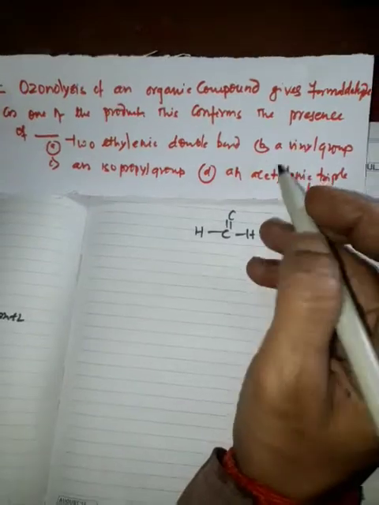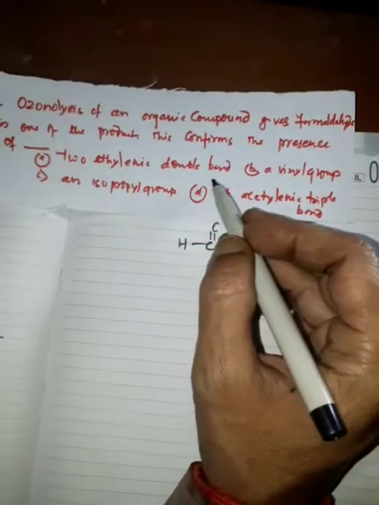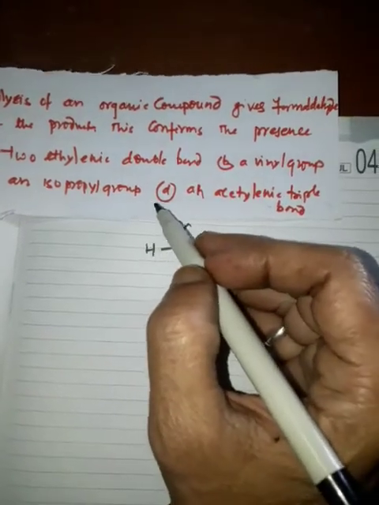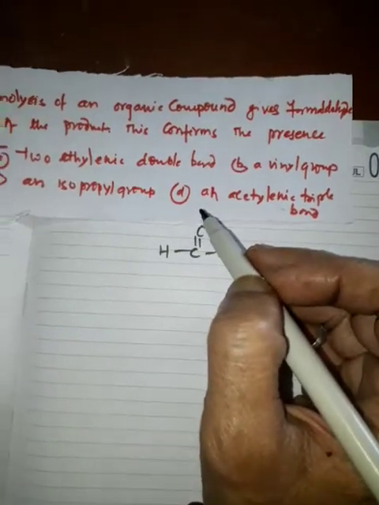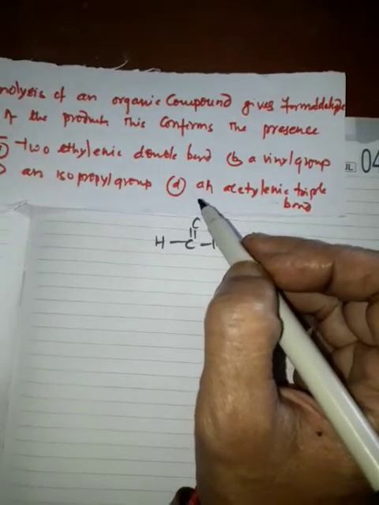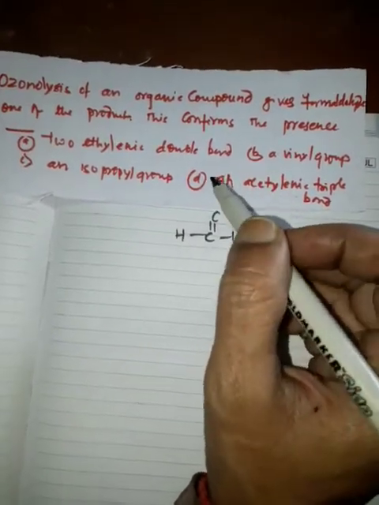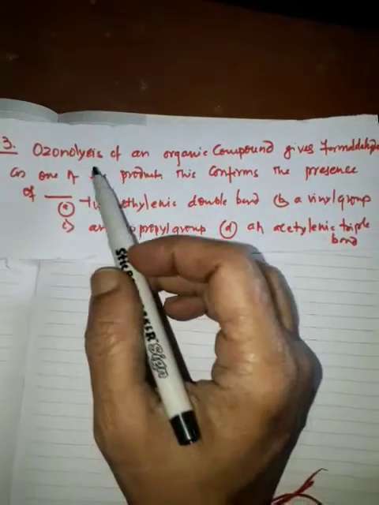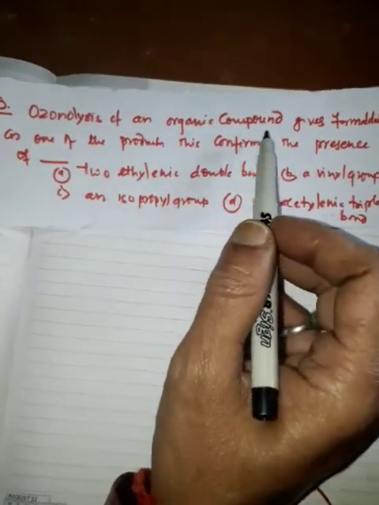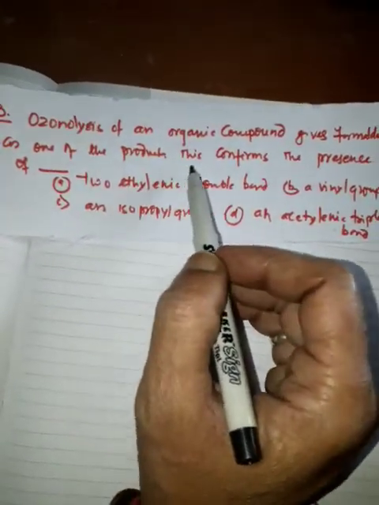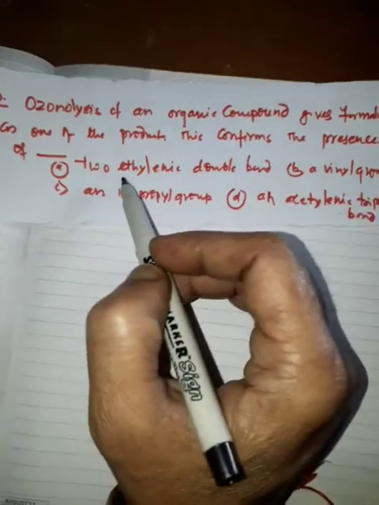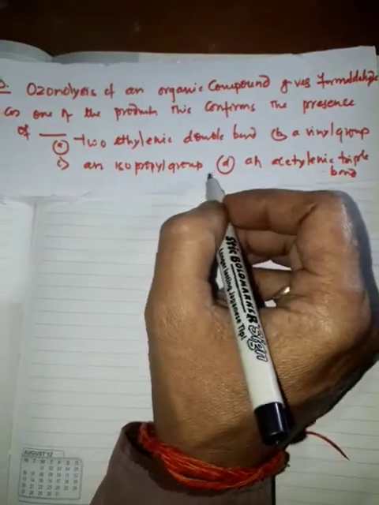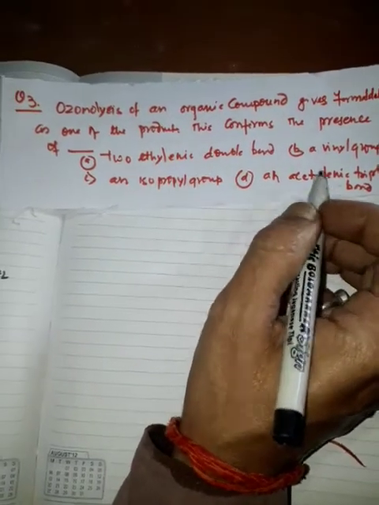This confirms the presence of two ethylenic double bonds, a vinyl group, an isopropyl group, or an acetylenic triple bond. How will you proceed with this question? You can remember it.